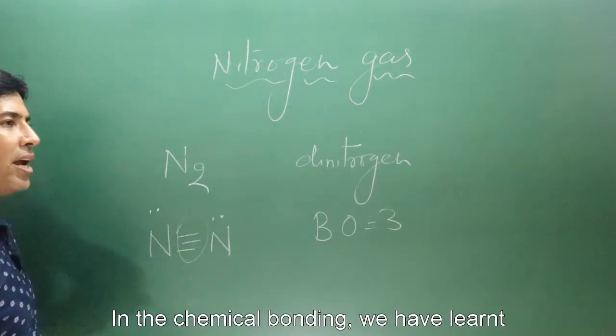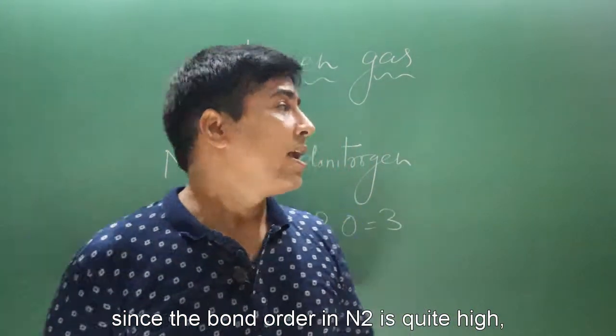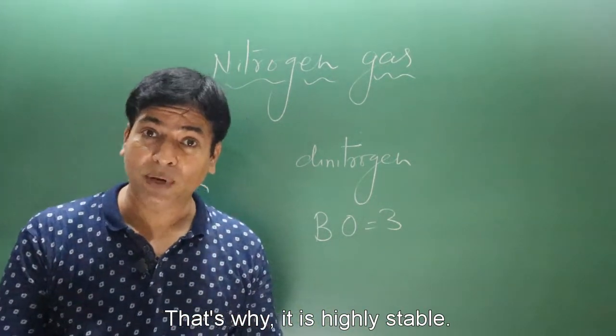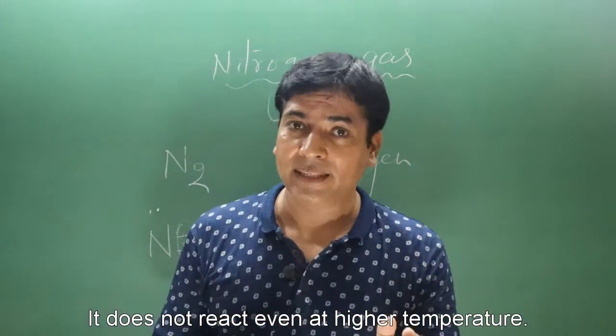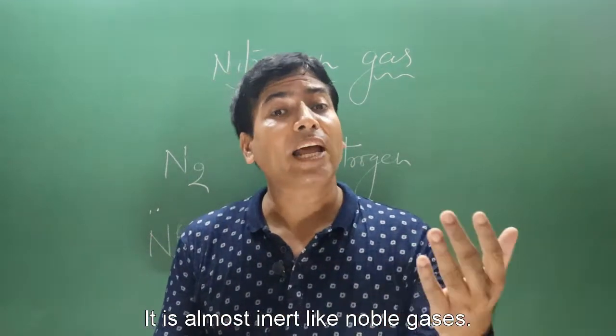In chemical bonding we have learned the higher the bond order, the higher the stability. Since bond order in nitrogen gas is quite high, that's why it is highly stable. It does not react even at higher temperature. Okay, it is almost inert like noble gases.